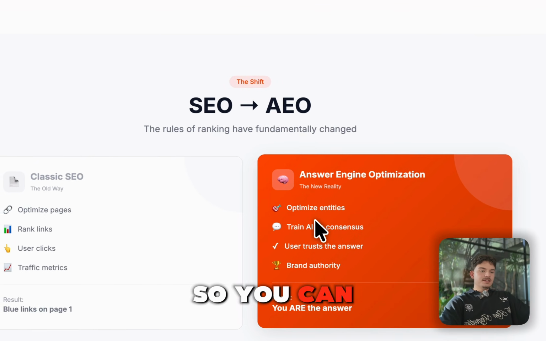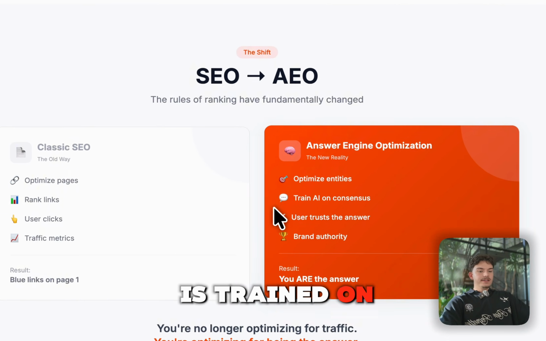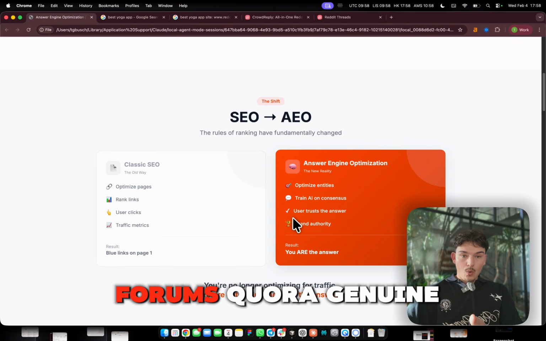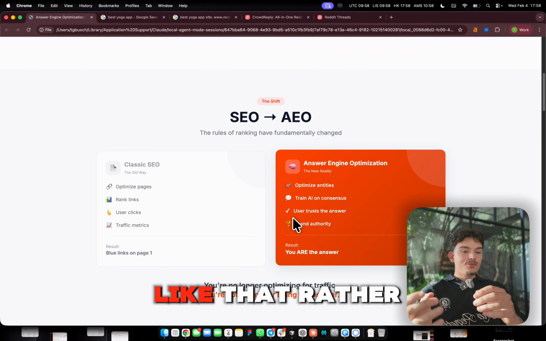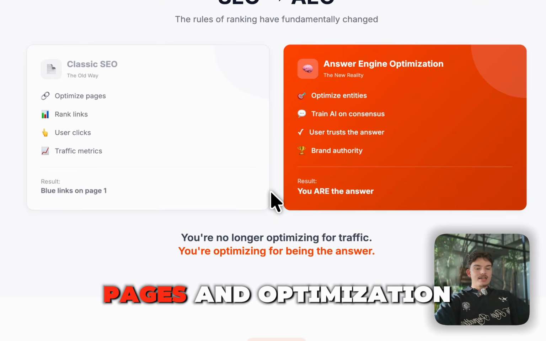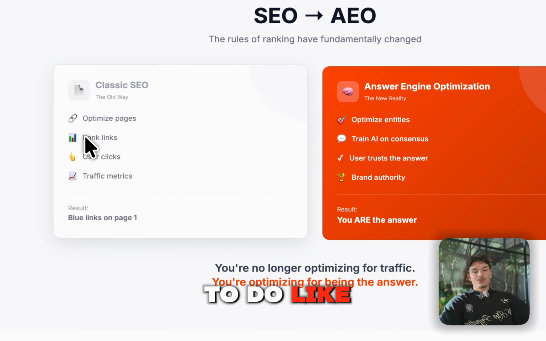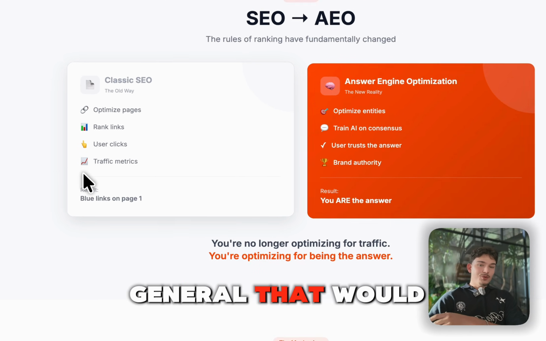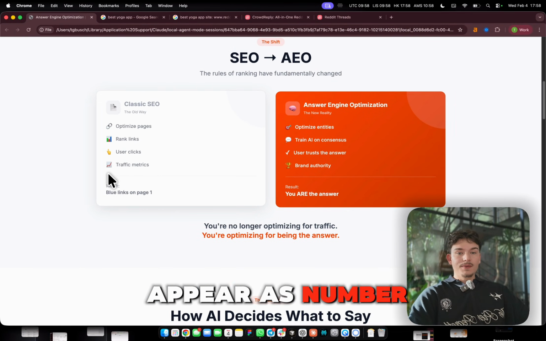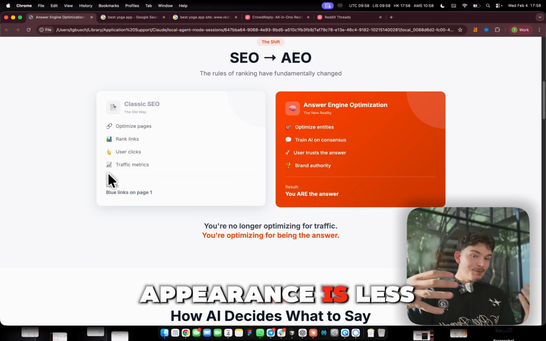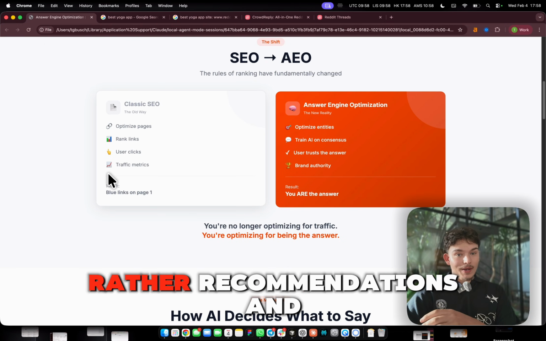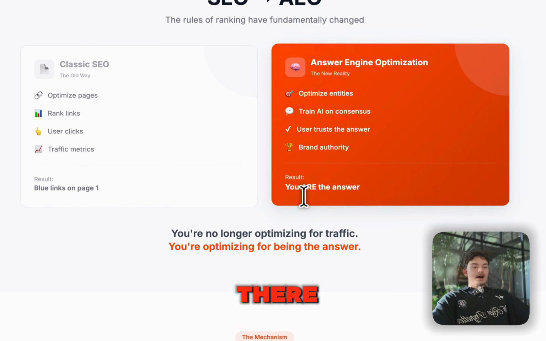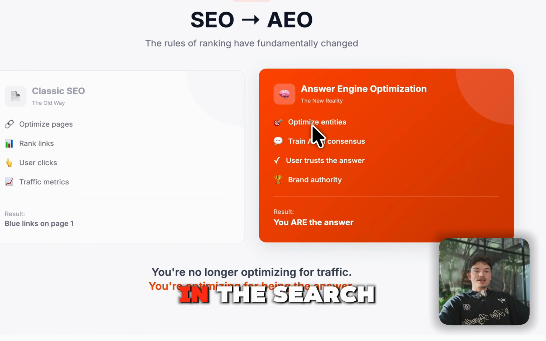This is trained on different data than traditional SEO, because now it uses forums, Quora, genuine recommendations, and stuff like that, rather than traditional pages and optimization like links, user clicks, or traffic metrics that would make your page appear as number one. Page appearance is less important, because it's recommendations and true user data that will put you out there. We want to be the answer in the search engines, right?